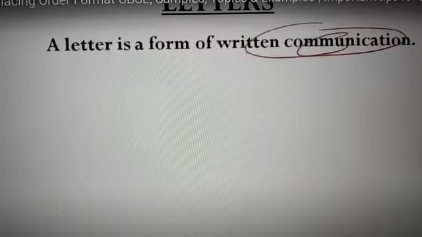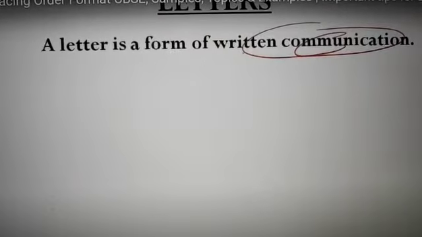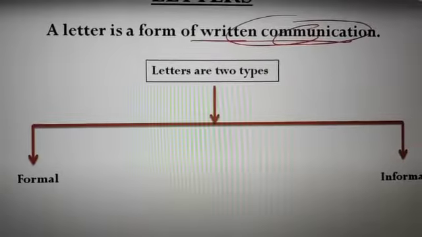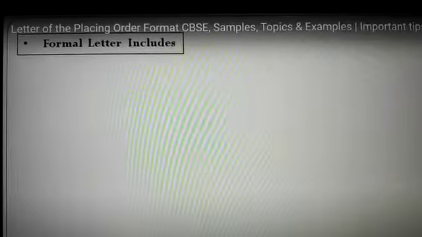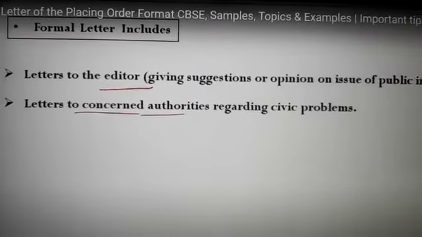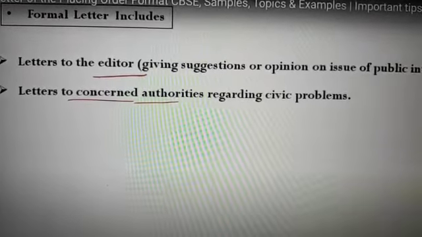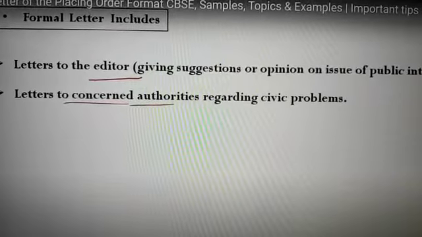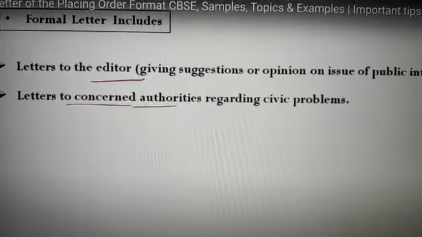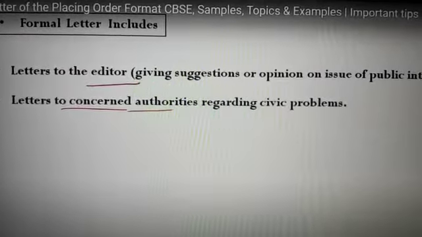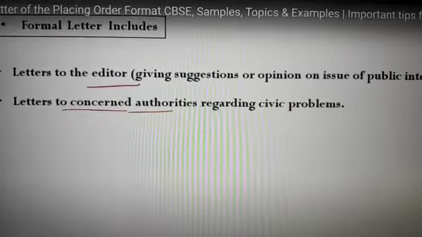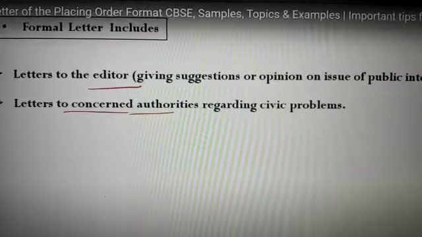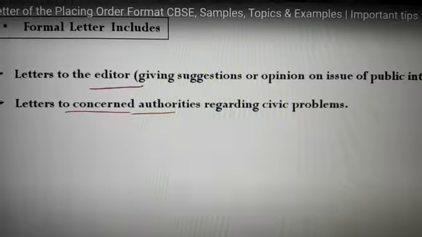So first, a quick recapitulation: what are letters? As we know, a letter is a form of written communication, and there are two types of letters. The first are formal letters and the other are informal letters. Formal letters include letters to the editor and letters to concerned authorities regarding any civic or general problem. It may be to any official or any authority, so it is a formal type of letter. Letters to the editor give suggestions or opinions on issues of public interest, and letters to concerned authorities deal with any general problem.